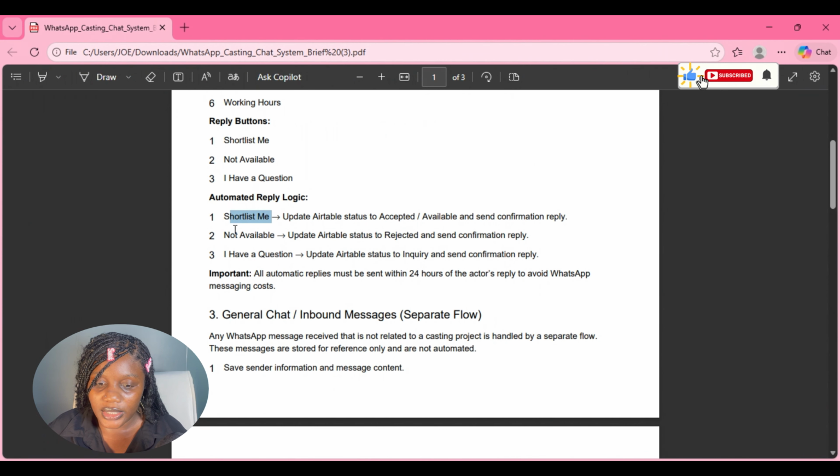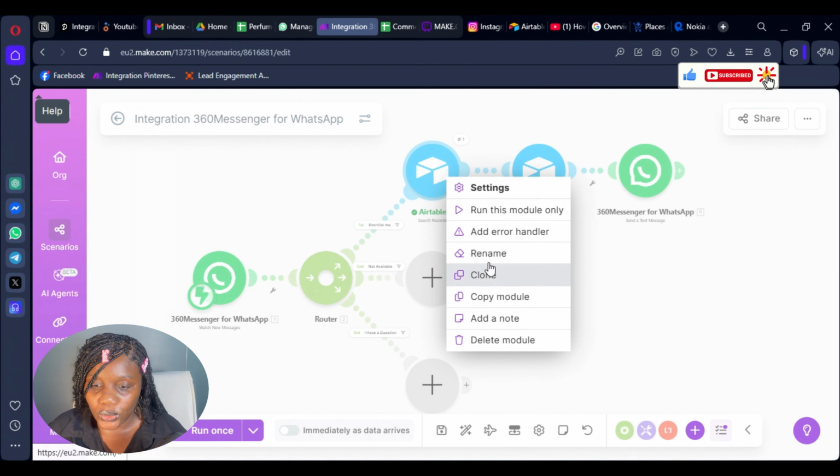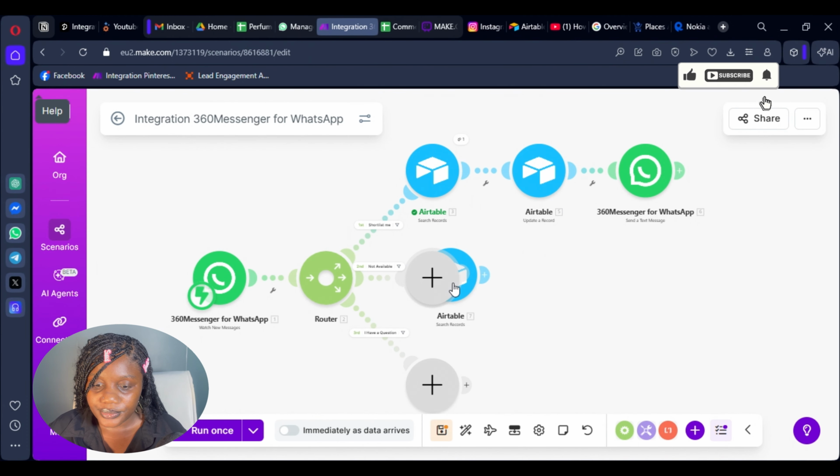So the next thing they said is on the not available route, you update it to rejected and send the confirmation message. So we'll just have to clone this and do the exact same things here.